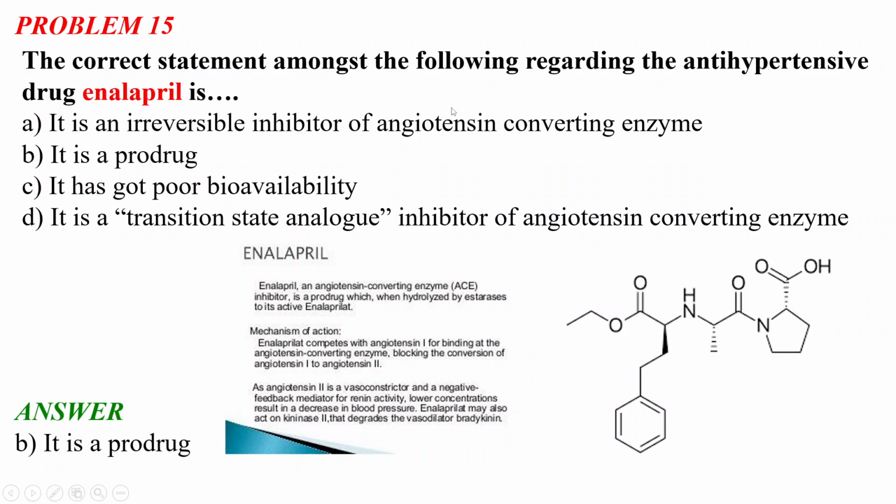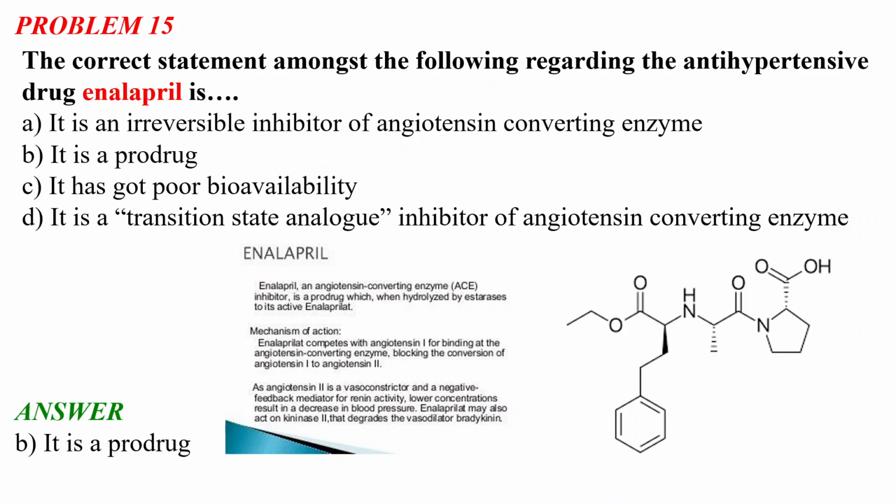What these inhibitors do is inhibit the angiotensin converting enzyme, so angiotensin 1 does not convert to angiotensin 2. As you know, angiotensin 2 basically increases the blood pressure. So if we can inhibit the production of angiotensin 2, we can decrease the blood pressure, or manage the hypertensive disorder. This enalapril molecule acts as a reversible inhibitor of the angiotensin converting enzyme. It binds to the angiotensin converting enzyme site in place of angiotensin 1 and blocks this site, so that angiotensin 1 cannot be converted to angiotensin 2.